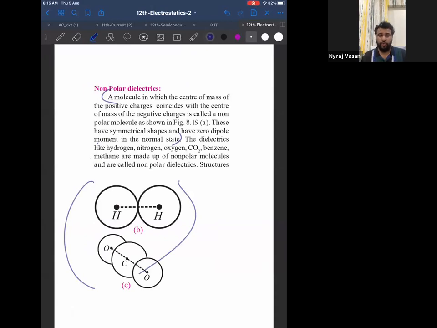I want all of you to go through today's class, all the definitions that we have done. Equipotential surface, conductor, insulator, free charge, bound charge, dielectric, polar dielectric, non-polar dielectric. Revise all 8 within 2 minutes. All are important, all are very easy, all can be defined in one sentence. Start.